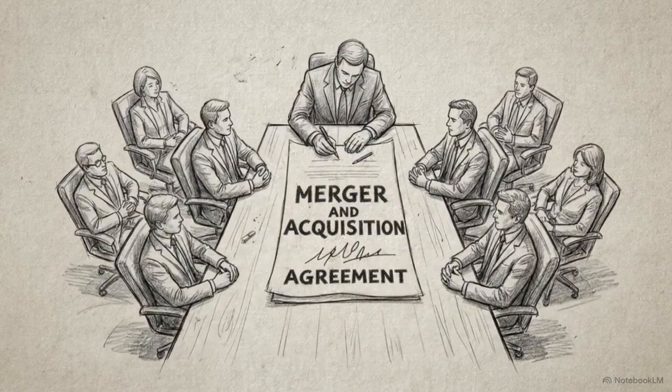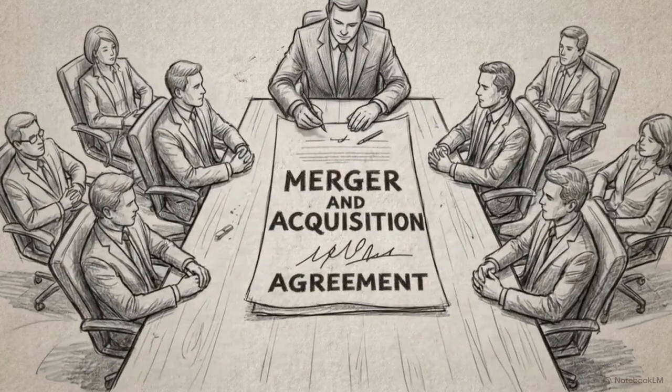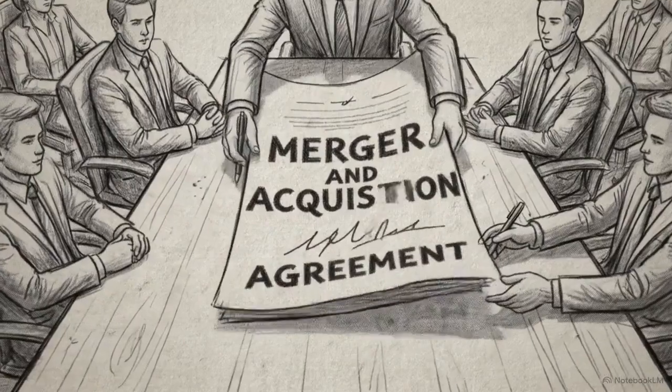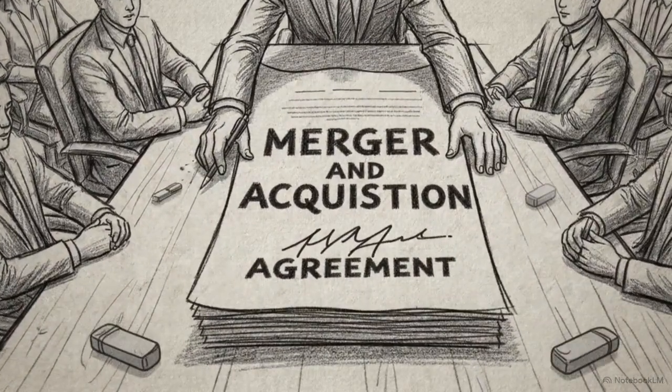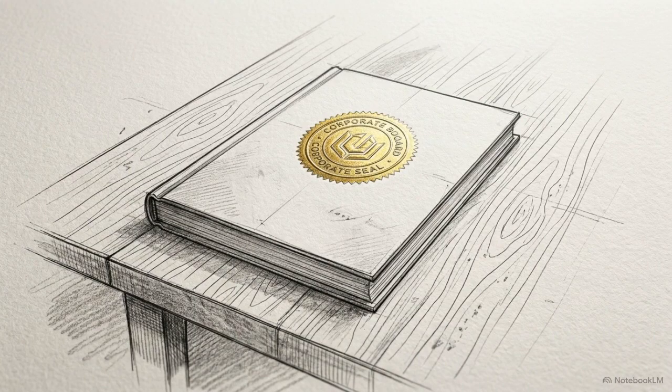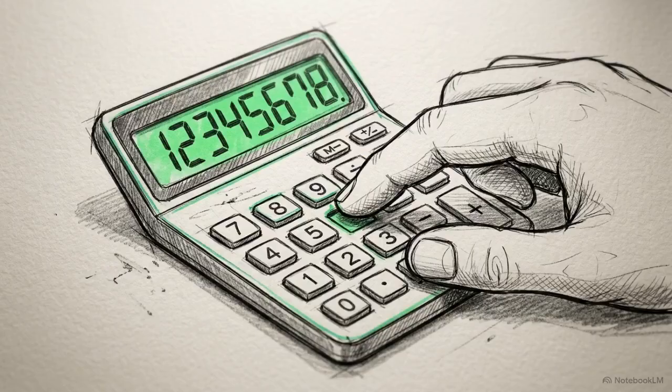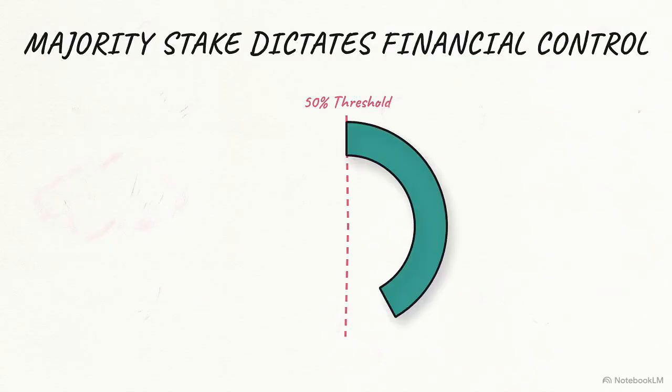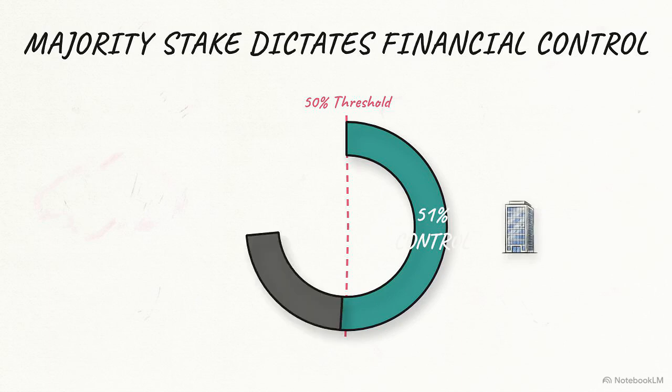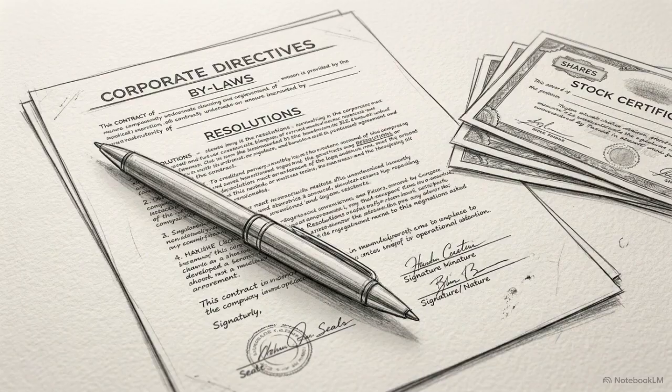A business combination occurs under one strict condition: an acquirer must essentially obtain complete control over another entity. The most straightforward mechanism for establishing this control is the voting interest entity model, or VOE. Here, control is a simple matter of math: direct or indirect ownership of more than 50% of the outstanding voting shares. But ownership isn't the only way to dictate terms.